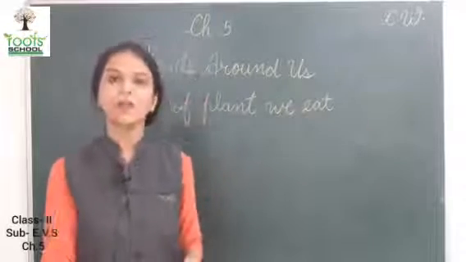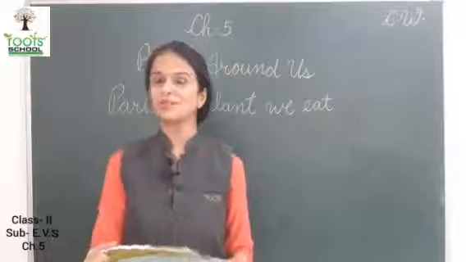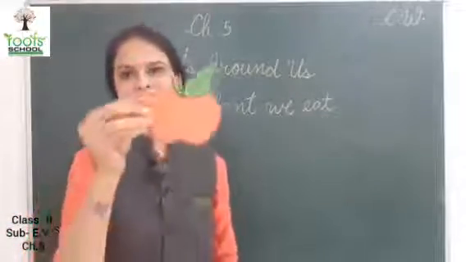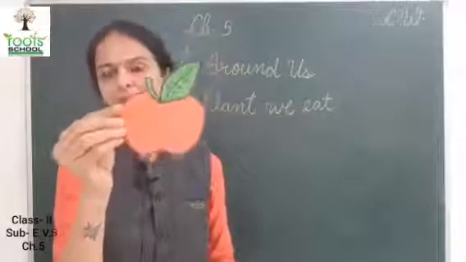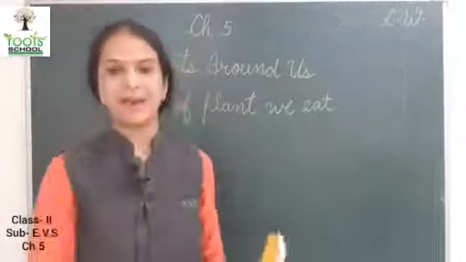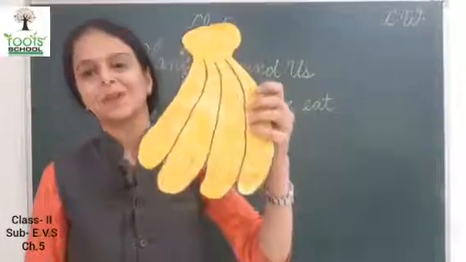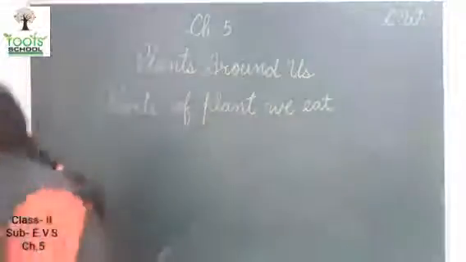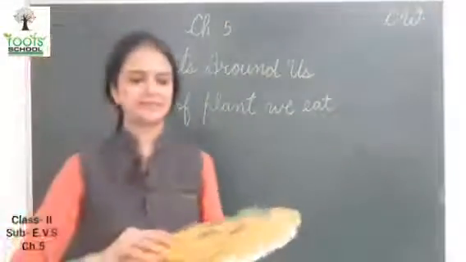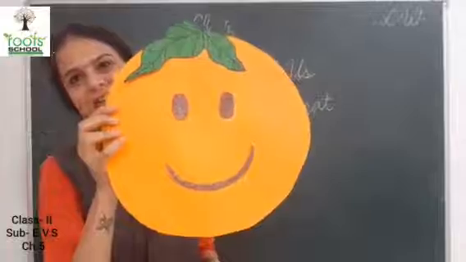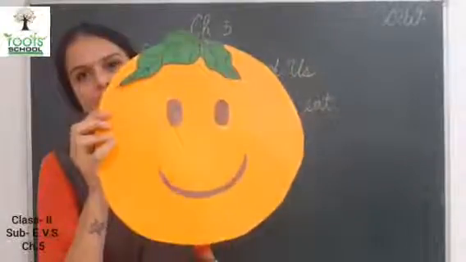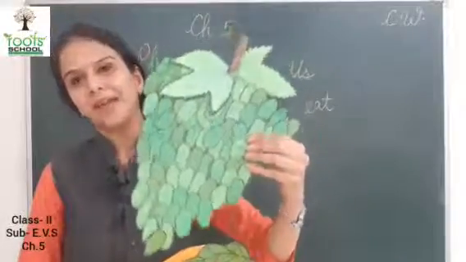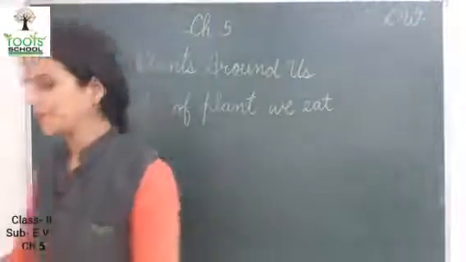Okay. Now we will come on fruits. See this. Which fruit is it? Apple. And this one? Banana. See this? Which fruit is it? Orange. And this one? This one is grapes. Okay? So we will do reading.